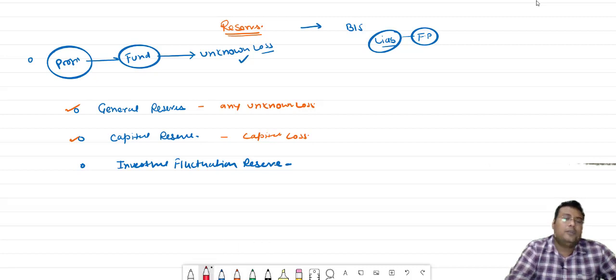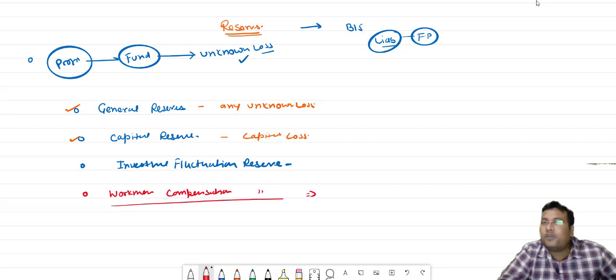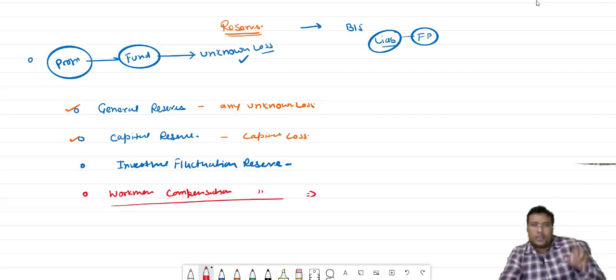Similarly, we have WCR, workman compensation reserve. What does workman compensation reserve stand for, bacha? Suppose workers are working in the organization, so an accident can happen at any time.